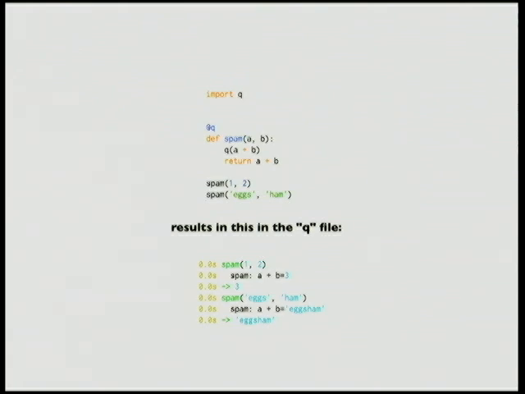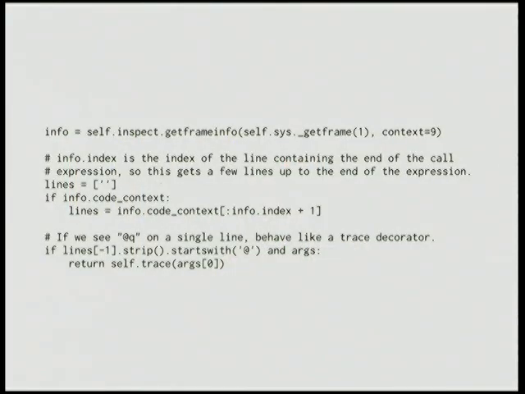But you may have noticed there's probably some funky stuff going on here with q. One of the things that it's doing is that, okay, who's familiar with decorators, right? Yeah, and the basic idea is decorators are things that are called on functions. Okay, so how do we know when it's being called as a thing to dump out a value or when it's being called as a decorator? Well, that's what this code does.